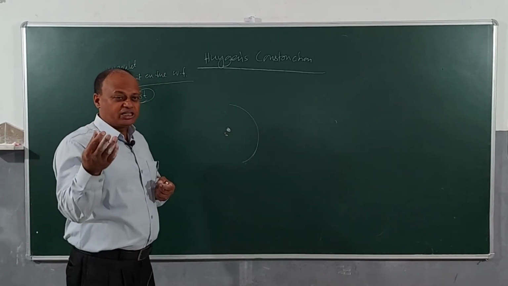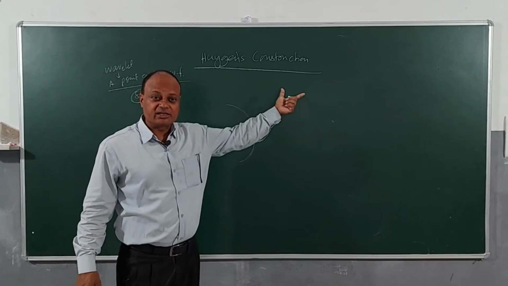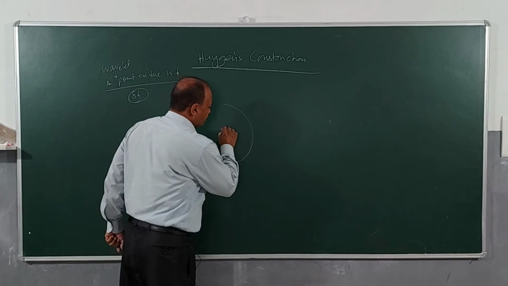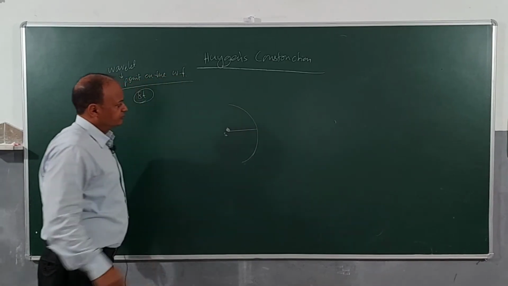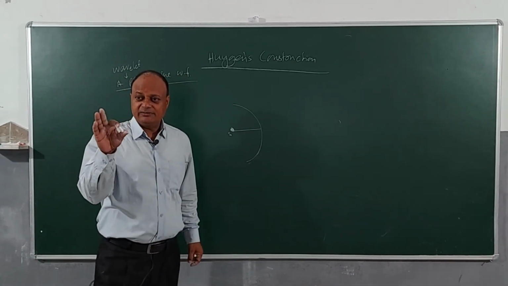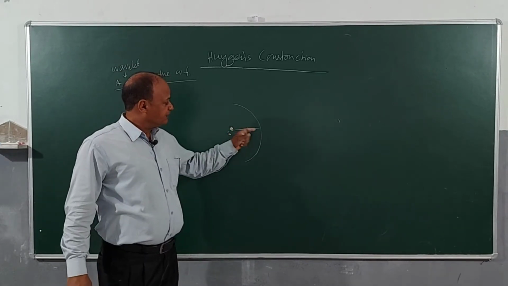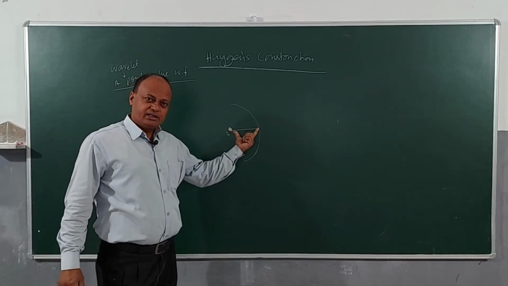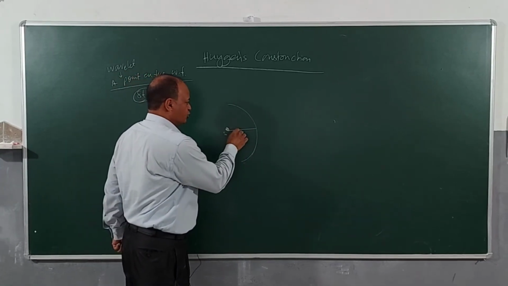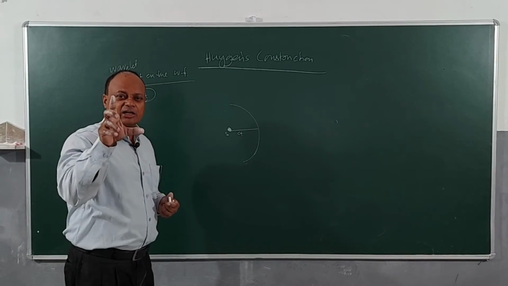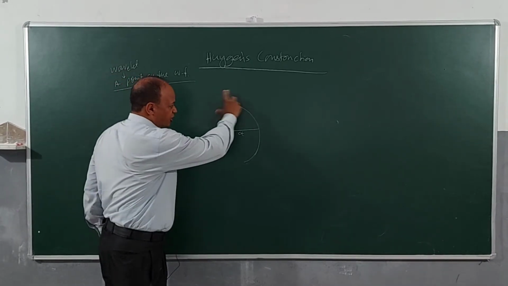So I will have no choice, I will have to follow Huygens construction, right? Now what I will do is, after time t, the speed of light is c. Then in time t, this light will travel how much distance? c into t, right? So what will I do? I will take an arc of c into t, and I will draw a circle.